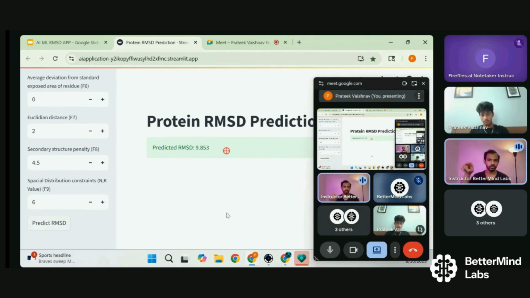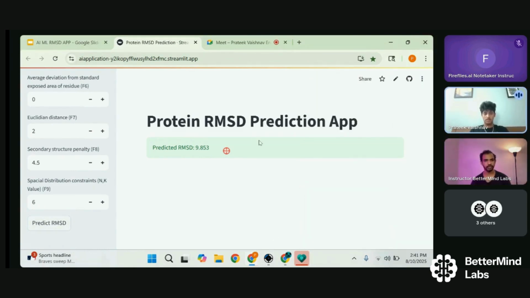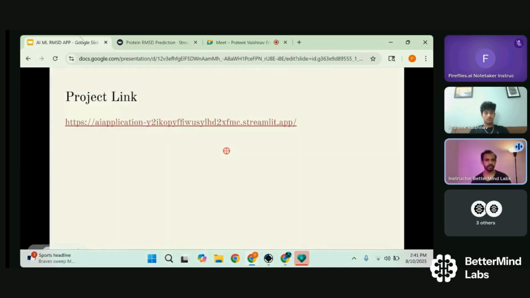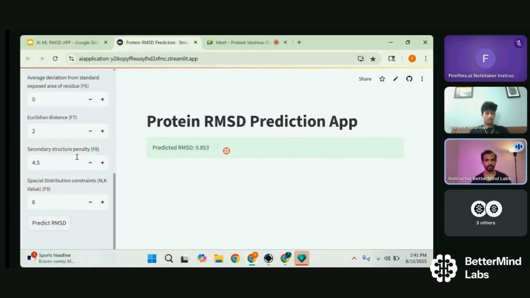Could you close the pop-up window for the Meet because it's blocking the screen for me? Oh, yeah, I'm sorry. Can you see it now? Yeah. And yeah, this is my demonstration. Could you demonstrate again because it blocked the Meet for me? Yes, okay. Sure.